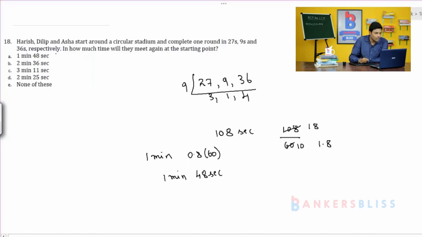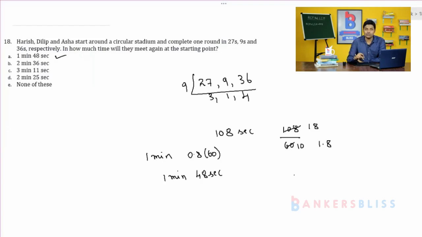So option A. You got 108 seconds. If you convert that into minutes, you will get 1.8, so 1 minute and 0.8 minute. The 0.8 minute has to be converted into seconds. In 1 minute you have 60 seconds. Therefore 0.8 into 60 is equal to 48 seconds. So 1 minute 48 seconds is the right answer. Option A is the right answer for the 18th problem.